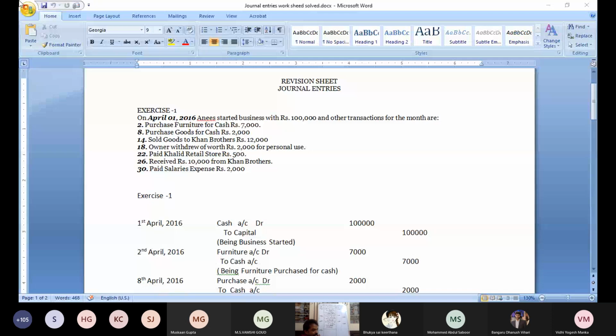So who is the receiver? What is going from us? Sir, the receiver is Khan Brothers. So it is Khan Brothers account debit, to goods. Is it correct?